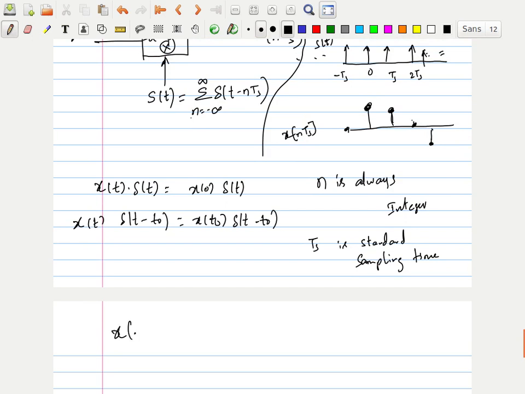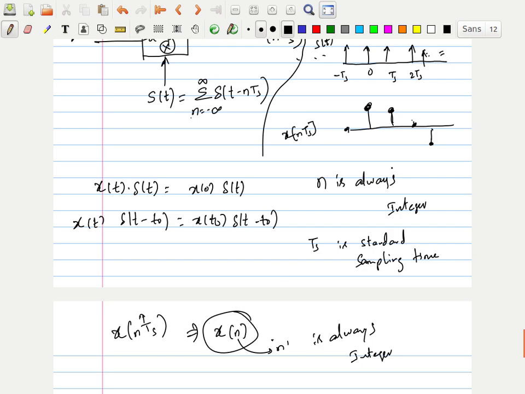I don't want to always write x of nTs, because this Ts is fixed and known to everyone. I'll simply write x of n, that's it. That's why this n is always an integer. Because Ts is a standard one and everyone knows it, I don't want to write it all the time. So x of n is a discrete signal that comes from a continuous signal. x of n is called a discrete time sequence or discrete time process, whatever you want you can call it.